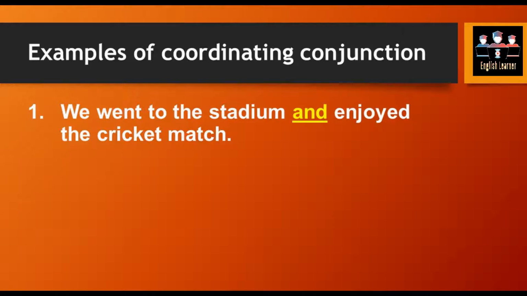It gives us the sense that we went to the stadium to see some sort of match. That can be a cricket match, a football one, or any other one. So it means that the parts of the sentence are of parallel rank. So we have linked those two parts of the sentence by using a coordinating conjunction, which is and.